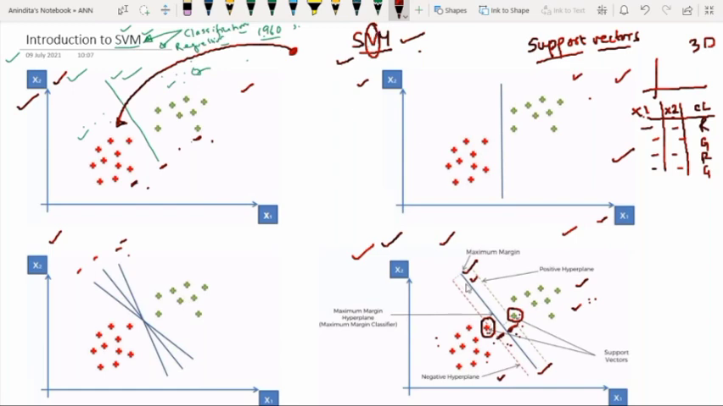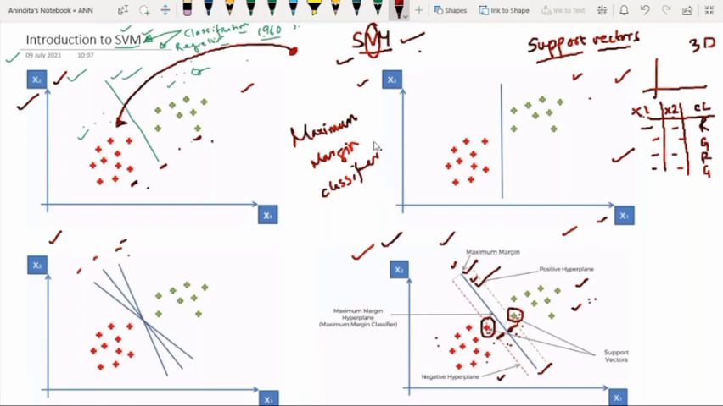Now, let us discuss this line. The line in the middle is called the maximum margin, or it is also known as hyperplane, or it is also known as maximum margin classifier.